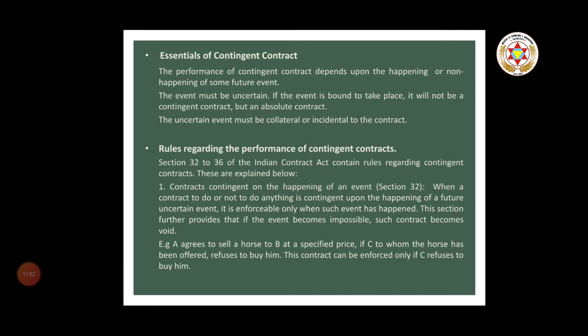Rules regarding the performance of contingent contracts. Section 32 to Section 36 of the Indian Contract Act contain rules regarding contingent contracts. These are explained below. Number 1, contract contingent on the happening of an event, Section 32. When a contract to do or not to do anything is contingent upon the happening of a future uncertain event, it is enforceable only when such event has happened. This section further provides that if the event becomes impossible, such contract becomes void. Example: A agreed to sell a horse to B at a specified price. If C, to whom the horse has been offered, refuses to buy him, the contract can be enforced only if C refuses to buy him.